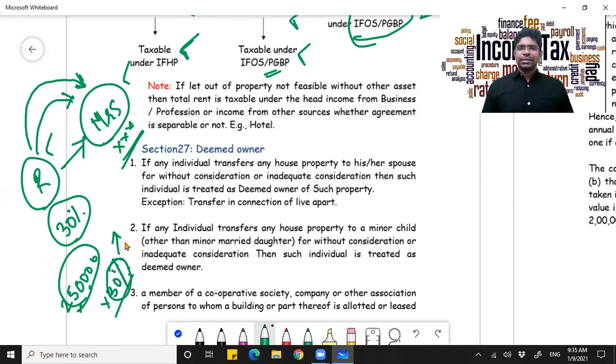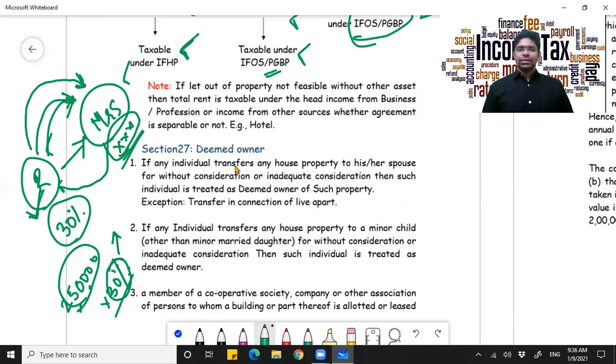Now keeping in mind such scenarios, to avoid tax, the income tax department has brought down a few scenarios, dealt with under section 27. For instance, in this particular scenario, if a spouse transfers an asset to his spouse, say Rahul is transferring it, Rahul will be treated as the deemed owner, and the amount generated in the hands of his wife will also be taxed in the name of Rahul only.